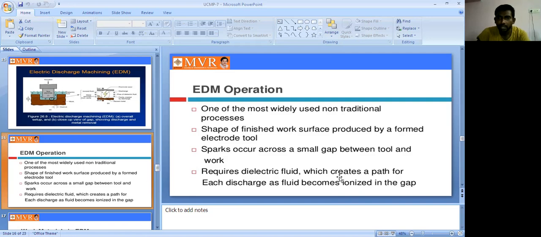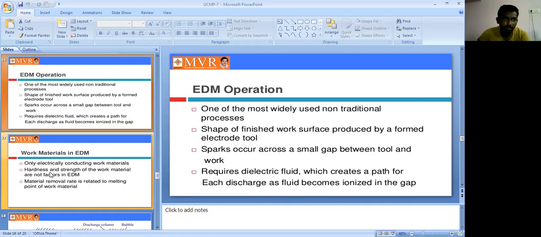So the dielectric fluid is very important. Based on the discharge, it produces cavities, and based on the cavities, the metal is removed. That we call EDM. Here we are also using the dielectric fluid. So that is the operation.